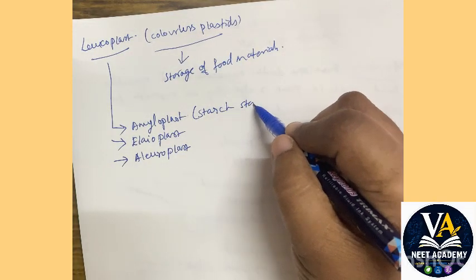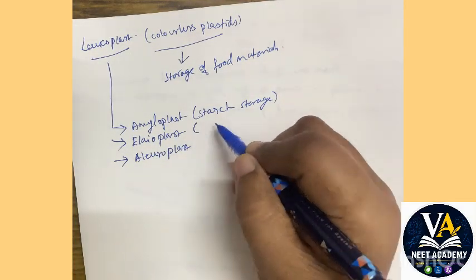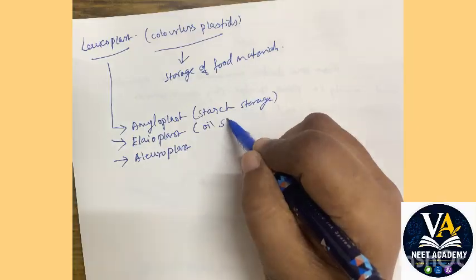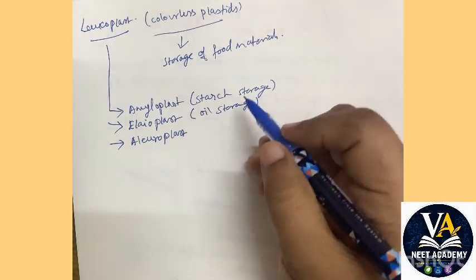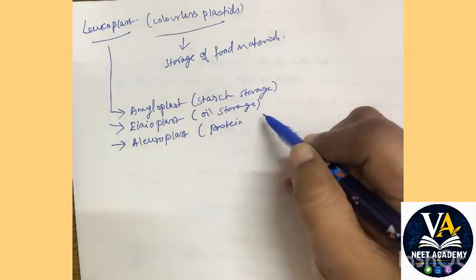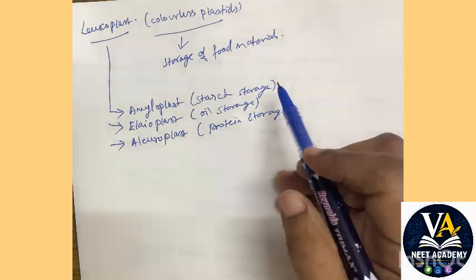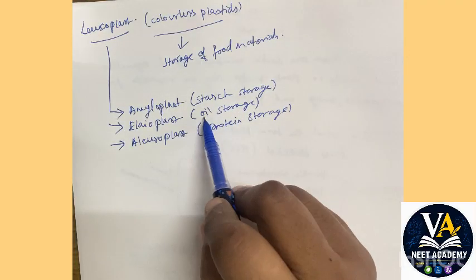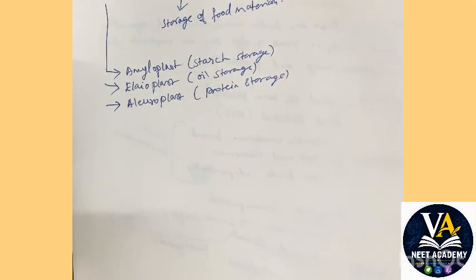Amyloplast is a leucoplast which stores starch inside them. Elaioplast is the one which stores oil. And then aleuroplast is the one which stores protein. So you can see all the food categories like starch, that is carbohydrates, oil, fats and proteins, everything is being stored in the leucoplast.